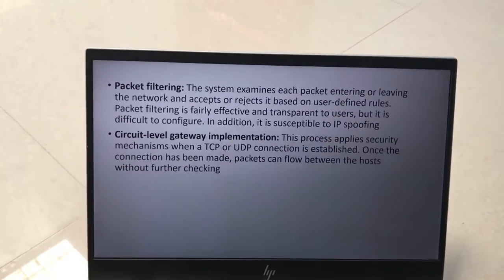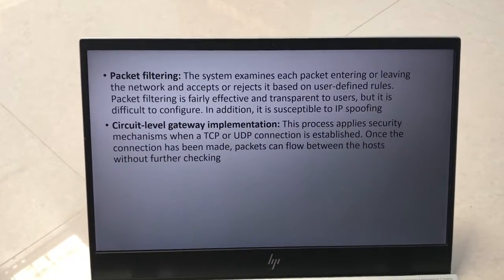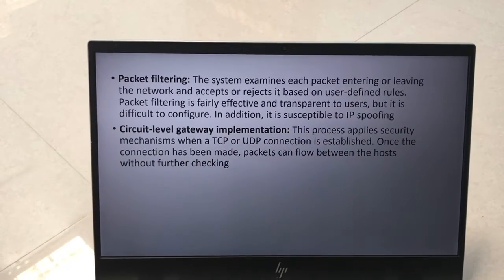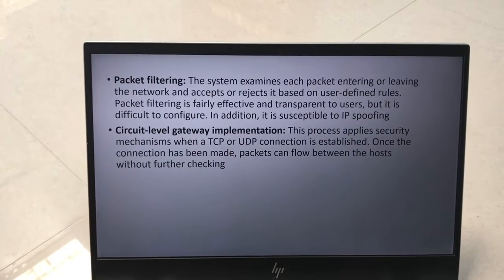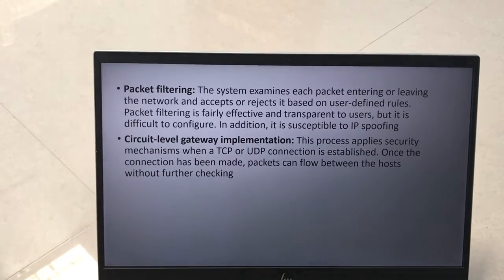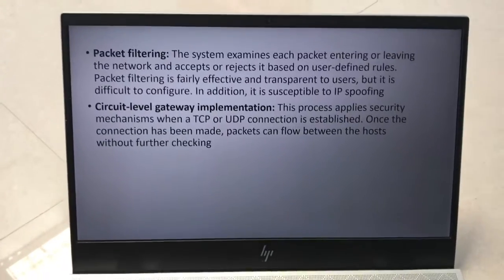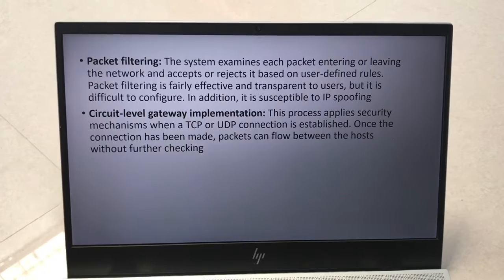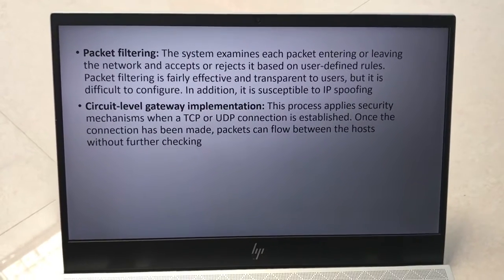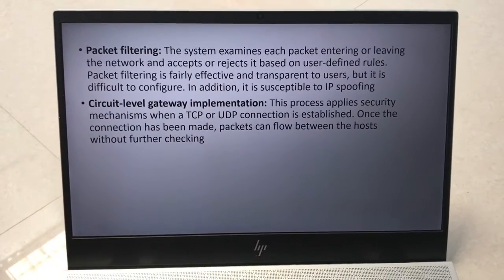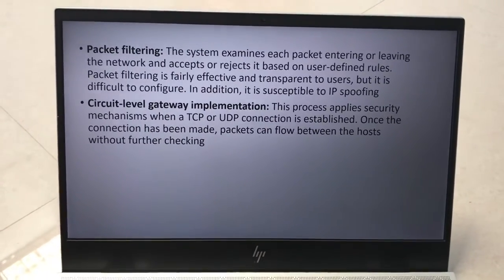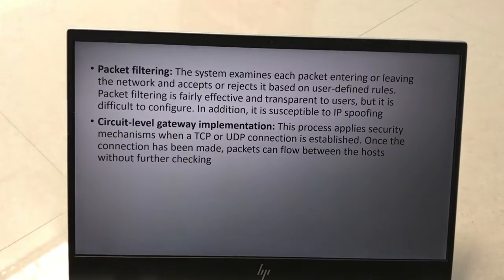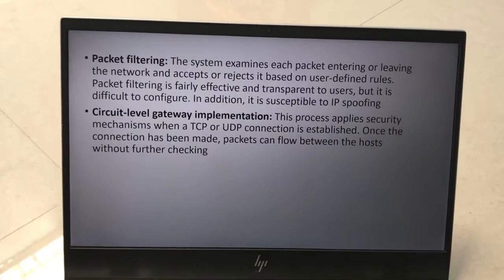Next comes packet filtering. The system examines each packet entering or leaving the network and accepts or rejects it based on user-defined rules. Packet filtering is fairly effective and transparent to the users, but it is difficult to configure. In addition, it is susceptible to IP spoofing. So next one will be the circuit level gateway implementation. This process applies security mechanisms when a TCP or UDP connection is established. Once the connection has been made, packets can flow between the hosts without further checking.